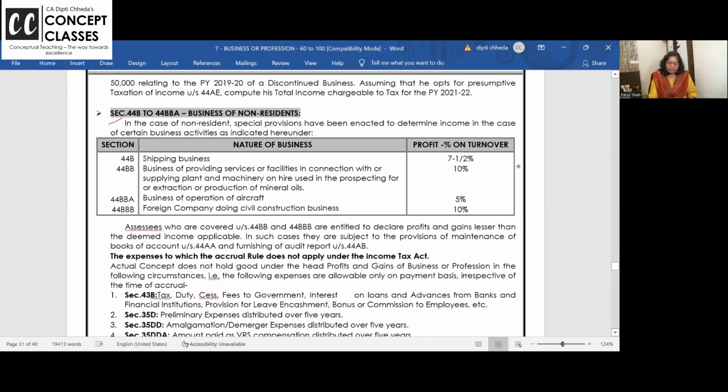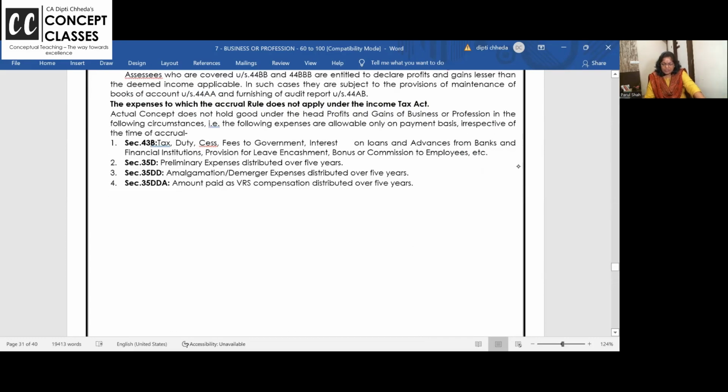And non-resident shipping companies, if they come to India, we say just show 7.5% profit and bye-bye. They don't have to wait, they will get tax clearance certificate and then only the ship is allowed to leave the shore. Aircraft business, then show 5%. So these are the rates, I think you read it.